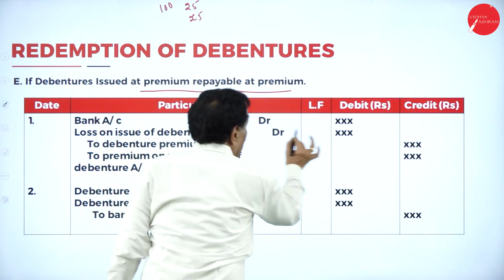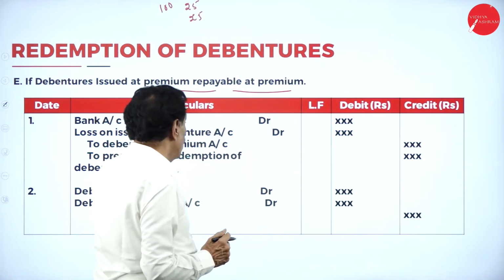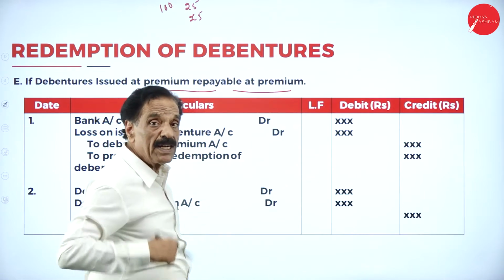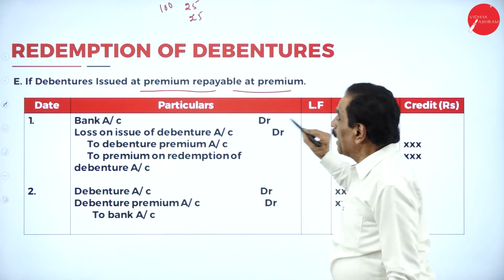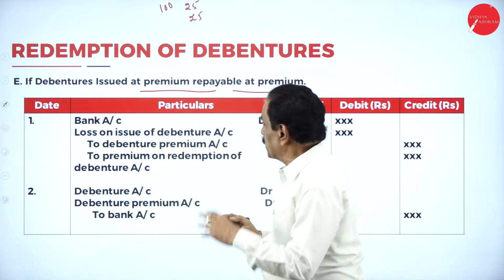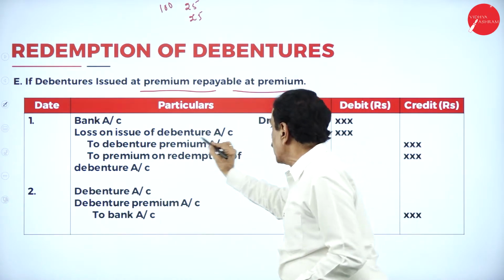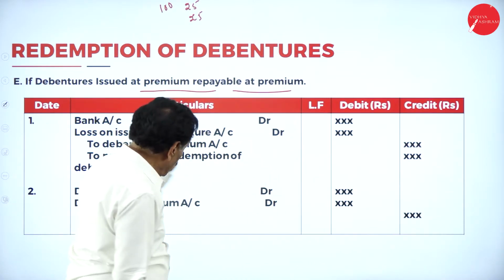Entry: Bank account debit 100, Loss on issue of debenture account debit 50, to Debenture 100, to Debenture premium 50. You issued at a premium. We can say that another way: bank account debit, the amount actually received, issued at premium and received at premium. You can say that Bank account debit 125, Loss on issue of debenture account 25, to Debenture 100.